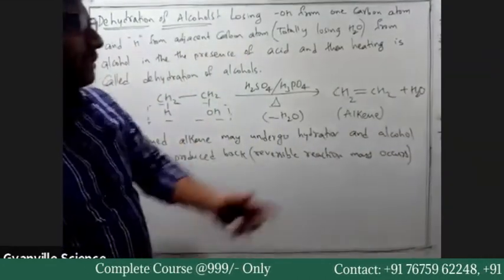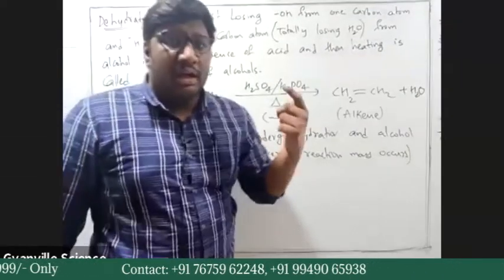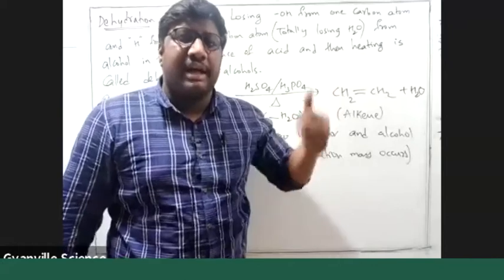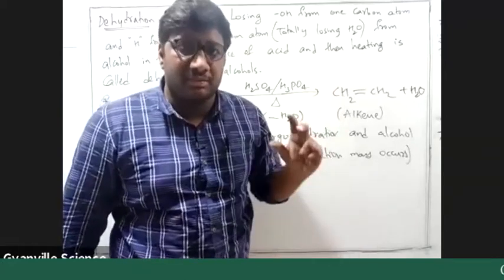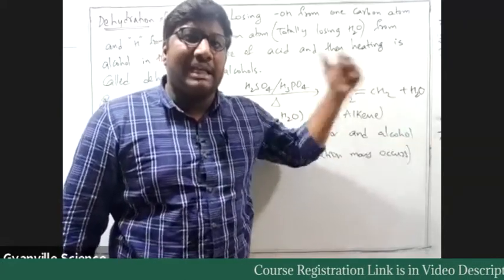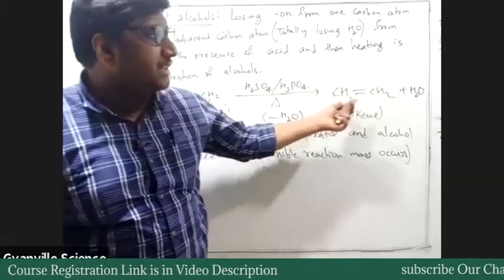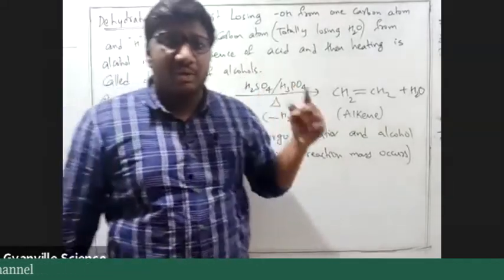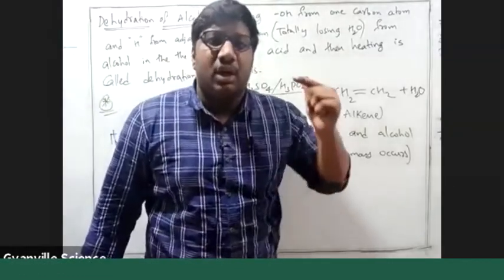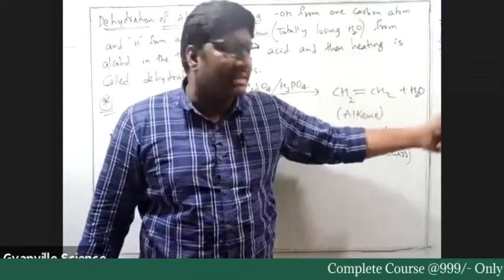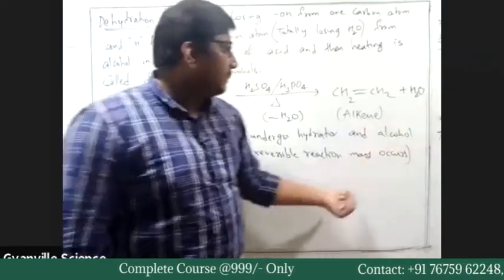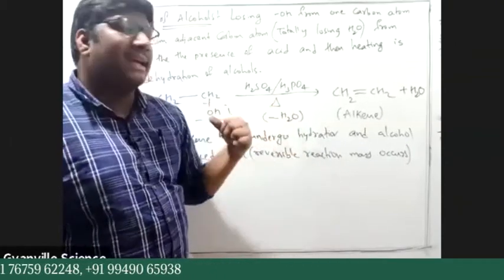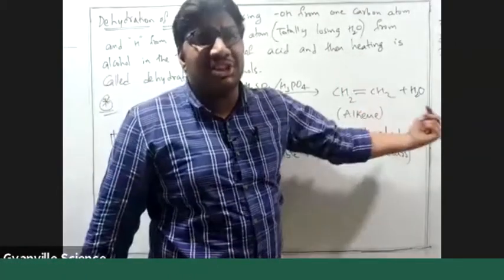That is one property of alkenes. Like in the preparation of alcohols, you have seen oxymercuration-demercuration and hydroboration-oxidation. In the preparation of alcohol from alkene, we treated alkene with H2O in the presence of H+. Go back to the preparation of alcohols from alkenes: alkenes plus water in the presence of acid. Since acid and high temperature are there, the backward reaction can be initiated as well.